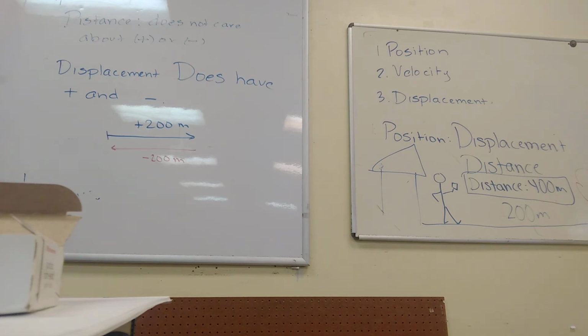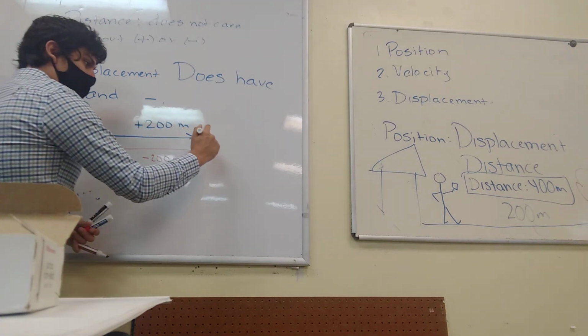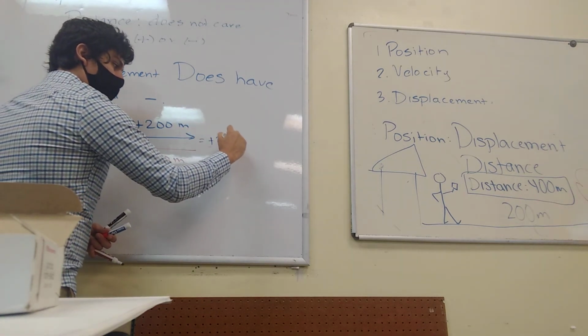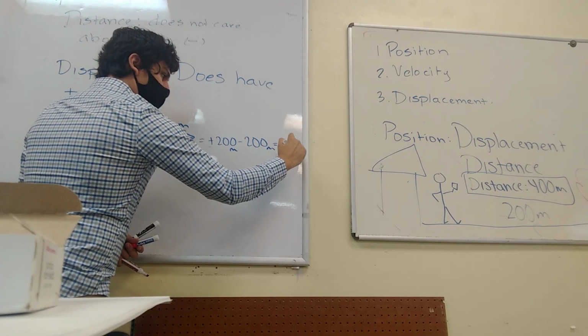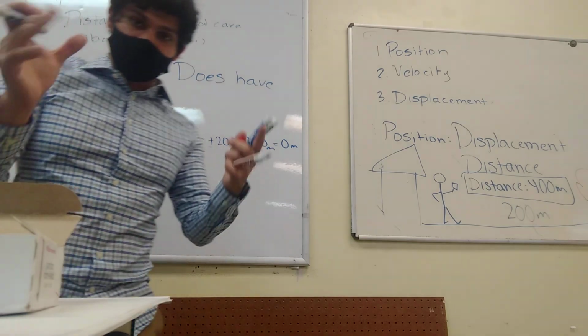In total, how much have I walked? What's my displacement? Zero. It's zero, right? Because you have positive 200 minus 200, and so you have equal to 0. And that is displacement. Okay?